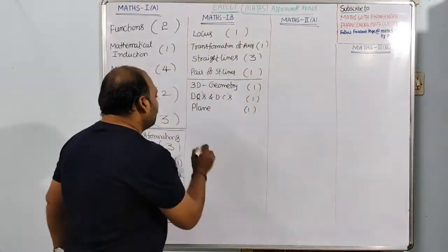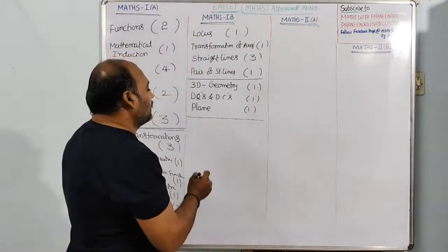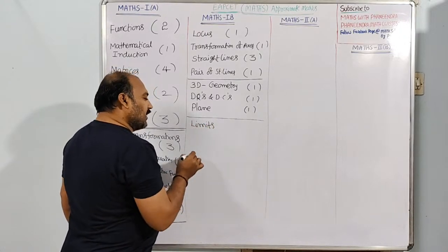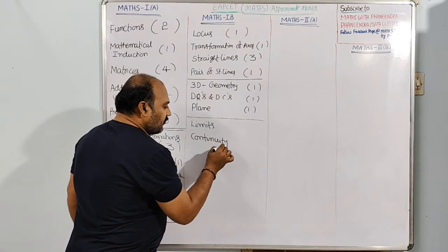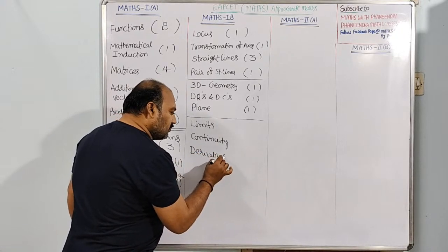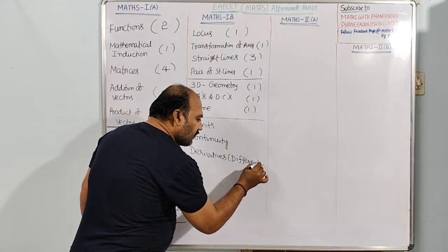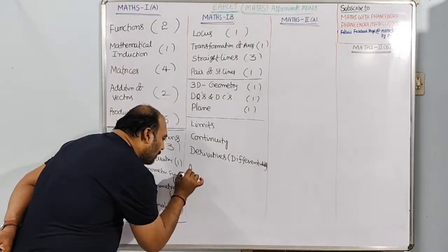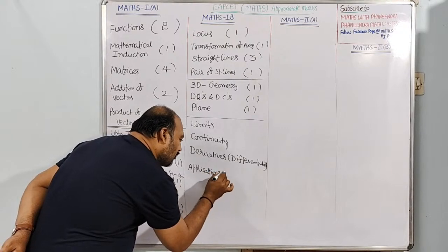Now we will enter into the calculus part, as in maths only till here is the geometry part. In calculus, first limits will come. Next, continuity. Next, differentiability or derivatives. Next, the last one, applications of derivatives.